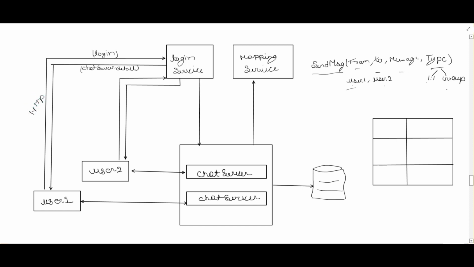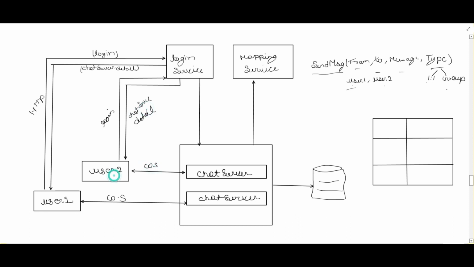And the next time, the user will connect to the chat server, whatever details he got via the login, and it will connect via WebSocket. So this is how the login flow will work. The same thing will happen for user 2. User 2 will first request the login, right? It will get the chat server detail, and then it will connect via the WebSocket.